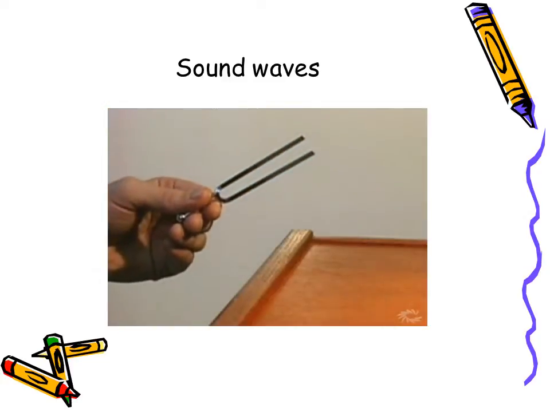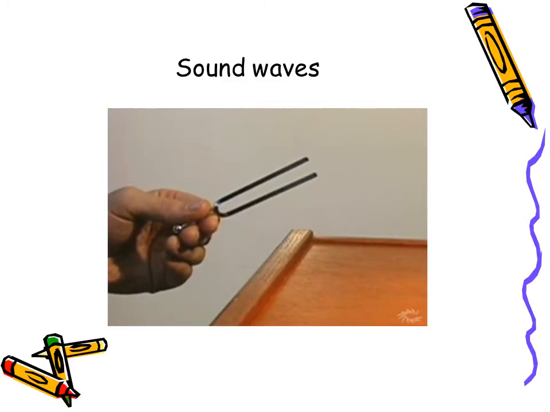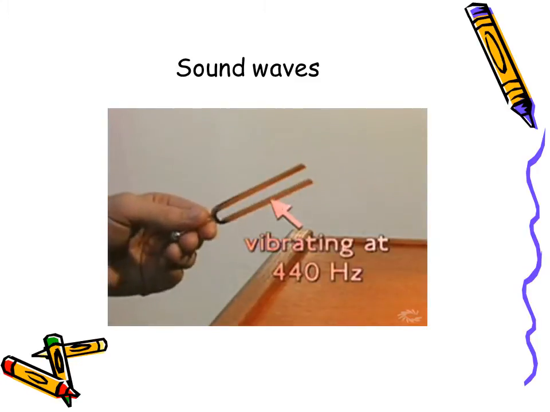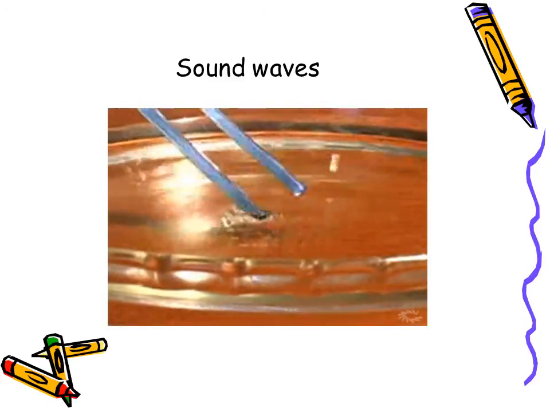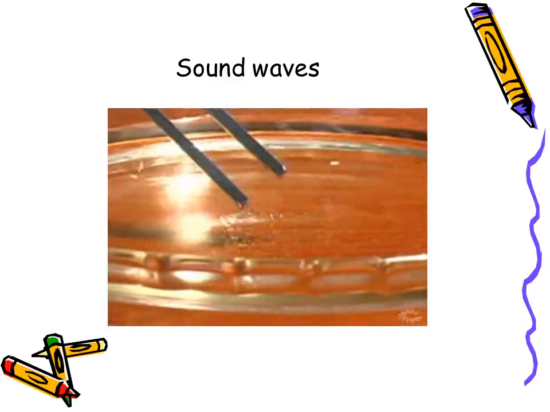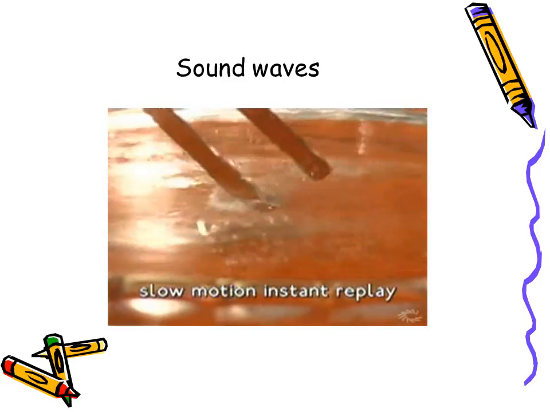We can't see the sound waves in the air, but it can be easily demonstrated that sound creates waves. This tuning fork is vibrating at 440 cycles per second. When dipped into the water, a disturbance caused by the vibrations is clearly visible. The waves of energy have been transferred to the water.